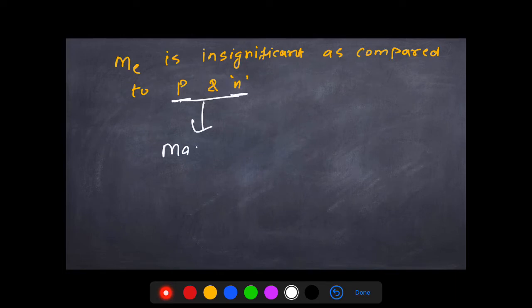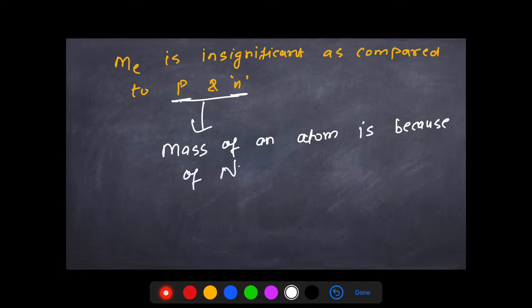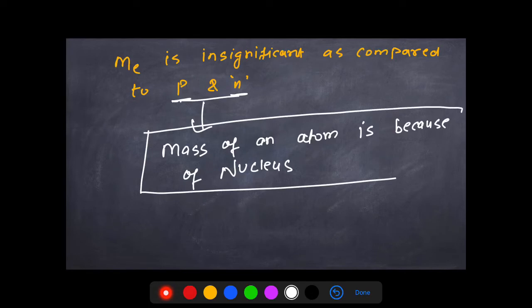And since all the protons and neutrons are in the nucleus, can we say that the mass of an atom is because of the nucleus? Right? So the mass of an atom is because of the nucleus. Why? Because the nucleus contains protons and neutrons which have the significant mass, right? The mass of the electron can be neglected when you are finding out the total mass of the atom, right?